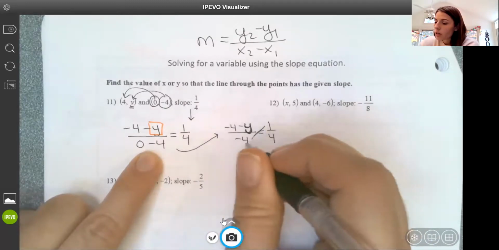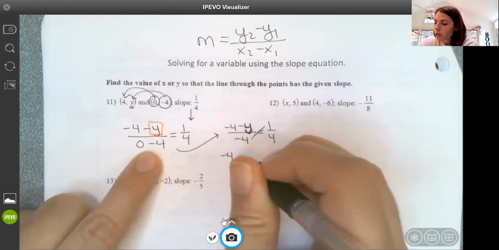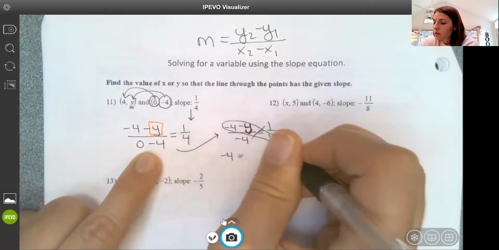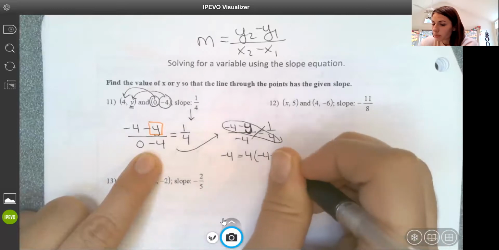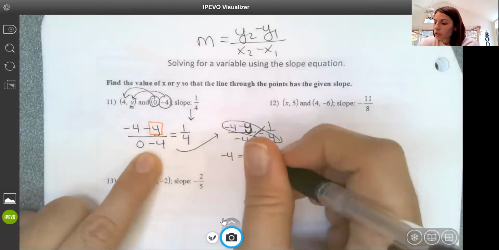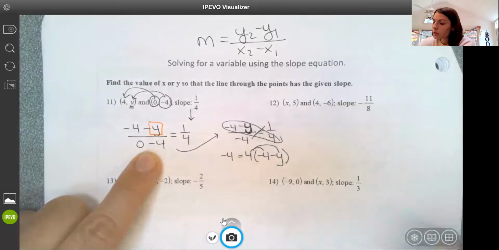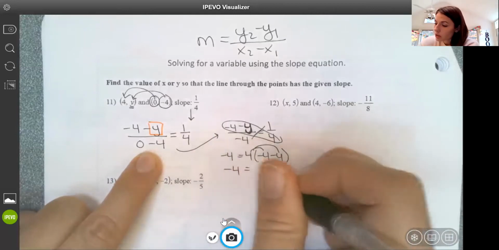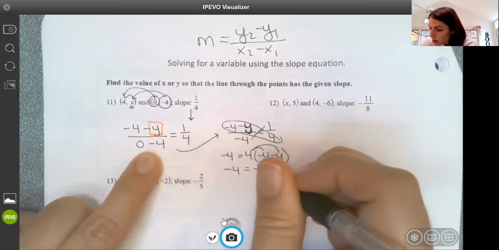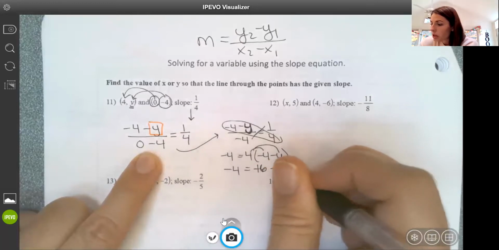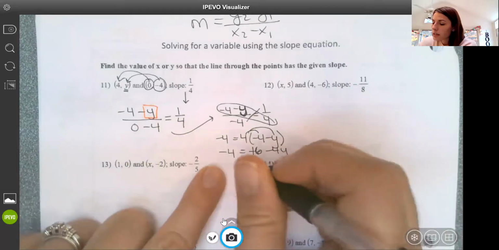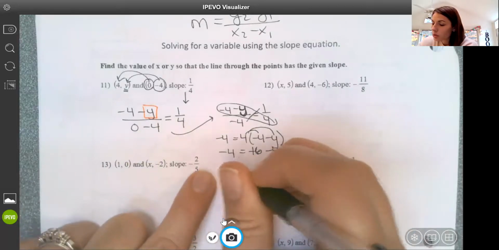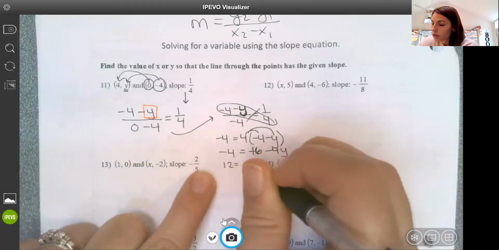I have -4 times 1, or -4, equals 4 times -4 subtract y. I'm going to distribute the 4 through, which gives me -4 equals -16 minus 4y. Then I can add 16, which gives me 12 equals -4y.